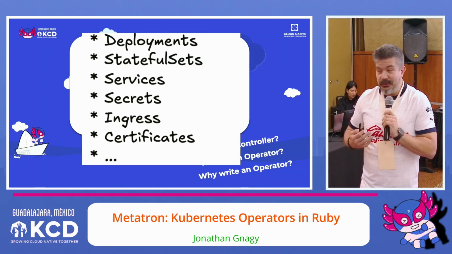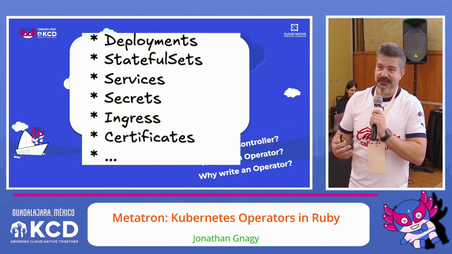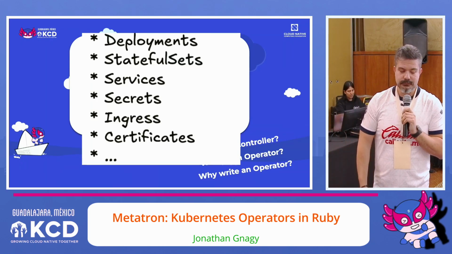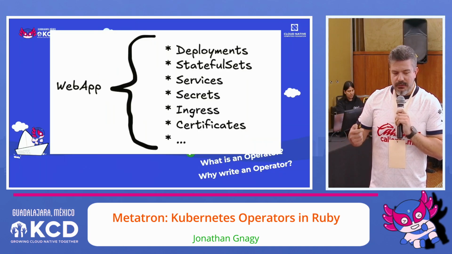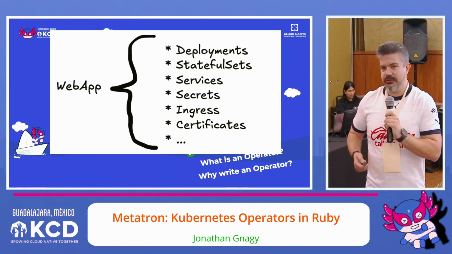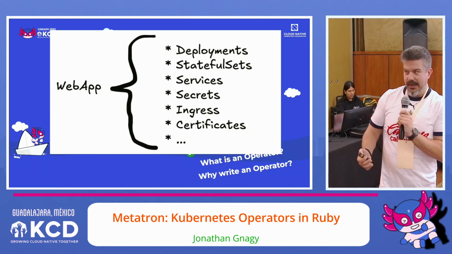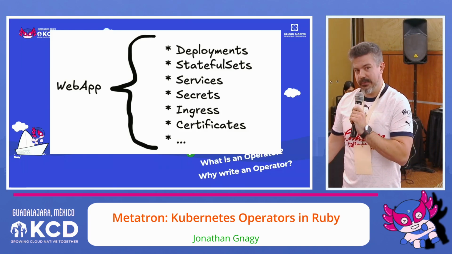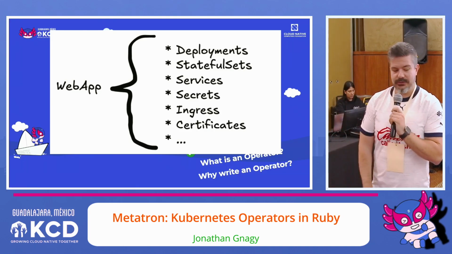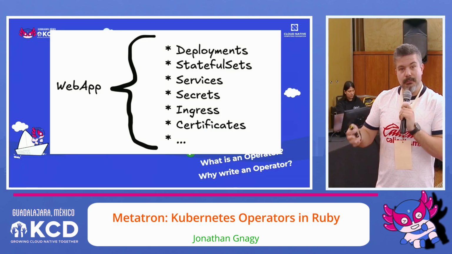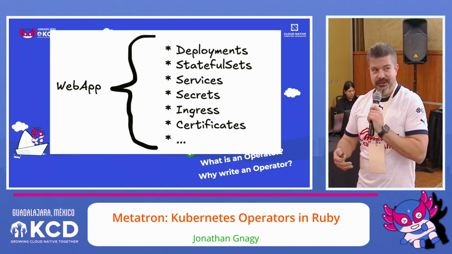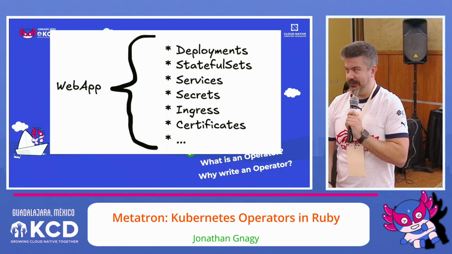These are all things that a person approaching a Kubernetes cluster would have to craft and then kubectl apply, or use a Helm chart or something else. But then you realize all of these things are just components of something higher level. They're really just a way of saying, I want a web app, and these are the things that make up the web app. So I, as an operator, go create a web app by creating all these other resources. Well, there you have it. That is the model that we want to implement with an operator. A Kubernetes operator does what a human operator would do in this case.